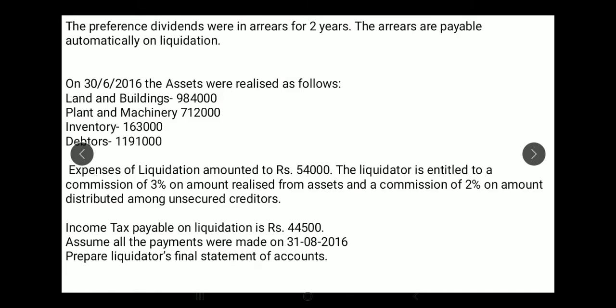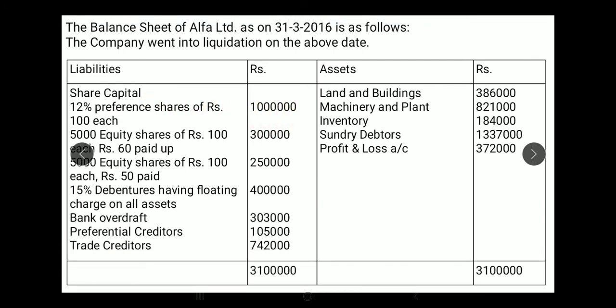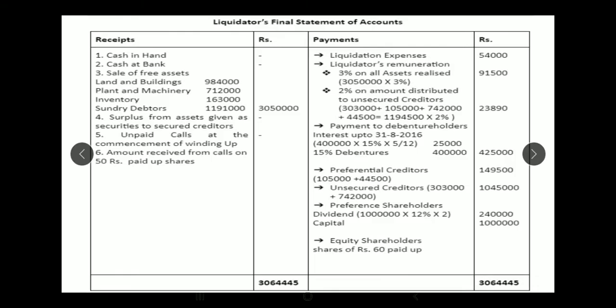So preference shareholders' preferential capital will be 10 lakhs. Dividend is 12%. It is in arrears for 2 years. So dividend is 10 lakhs into 12% into 2 years, 2,40,000. Capital is 10 lakhs. Okay, so preference shareholders will get capital as well as dividend. After that, we have equity shares.